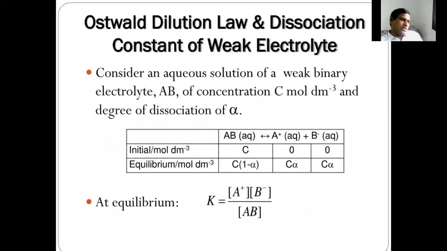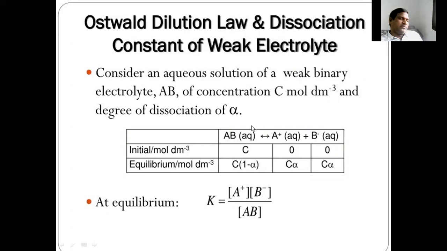So, Ostwald dilution law, dissociation constant of a weak electrolyte. Consider an aqueous solution of a weak binary electrolyte AB, of concentration C and degree of dissociation alpha. AB in aqueous solution ionizes into A plus and B minus. Initially the concentration of AB is C, and the ions are not formed, that's why their concentration is 0.